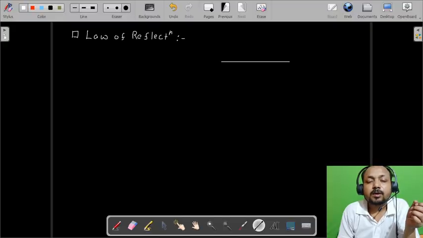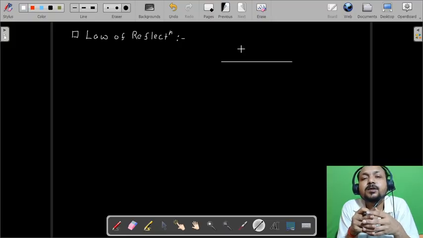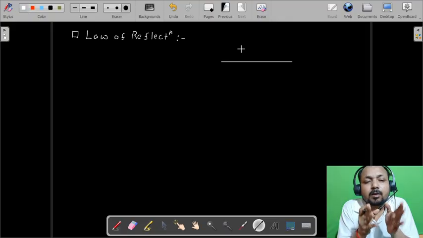Let's say there is a reflecting surface. There can be two types of reflecting surface: polished surface, that is smooth surface, or irregular or diffuse surface. The law of reflection will be applicable only for polished and smooth surfaces, that is, for spherical mirror and plane mirror.